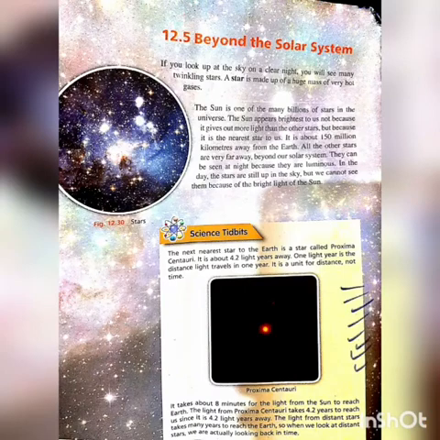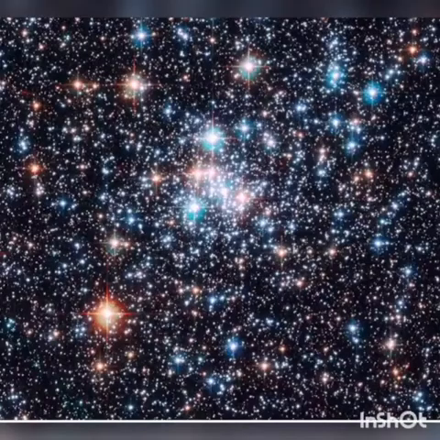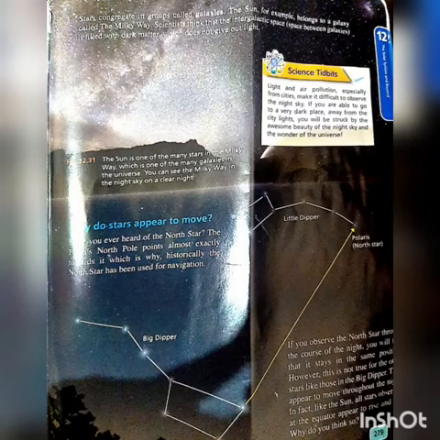Next is beyond the solar system. The sun is one of the many billions of stars in the universe. Actually, you can see the sun is the largest because it is nearer to us, but not too near. It is about 150 million kilometers away from the Earth. The nearest star is Proxima Centauri, and it would take us 4.2 light years to reach that star.